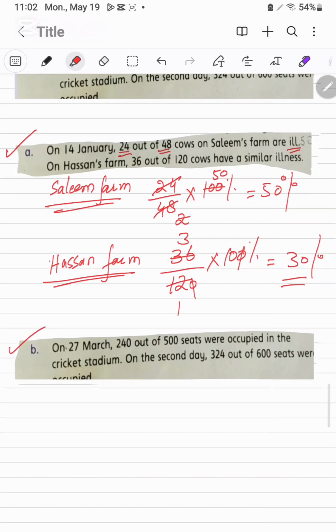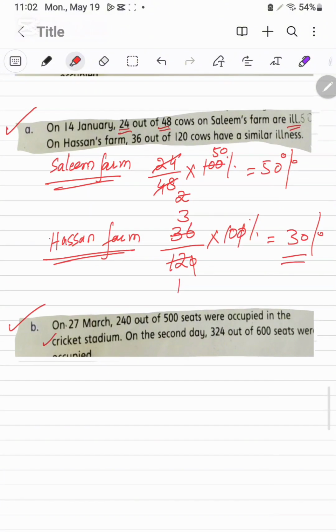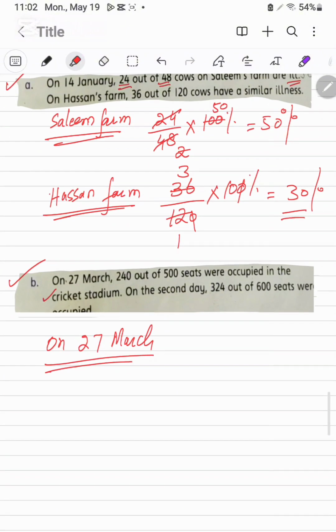Now we are going to solve its B part. On the 27 March, 240 out of 500 seats were occupied in the cricket stadium. On the second day, 324 out of 600 seats were occupied. Next, we are going to find out on 27 March, we will find the percentage.